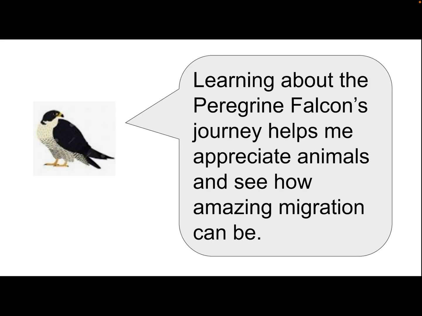So, putting together my prior knowledge and what I learned from the book, I think learning about the peregrine falcon's journey helps me appreciate animals and see how amazing migration can be.